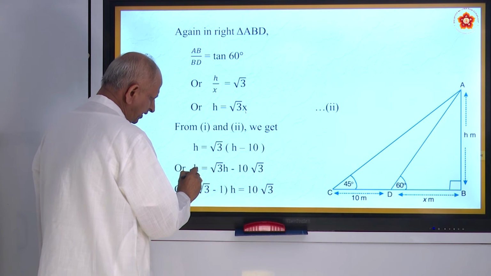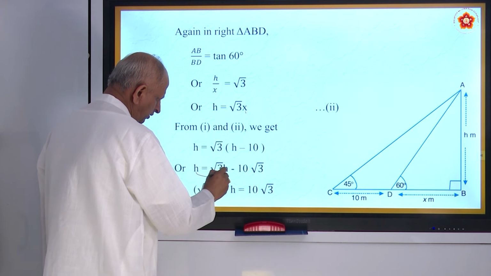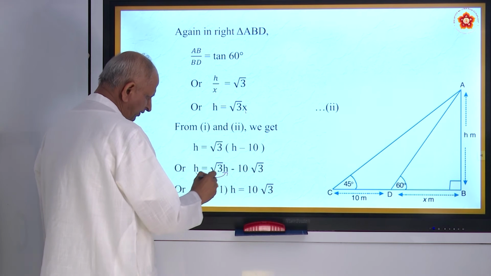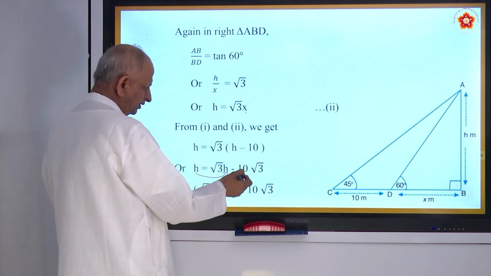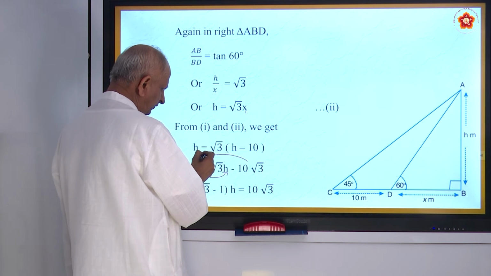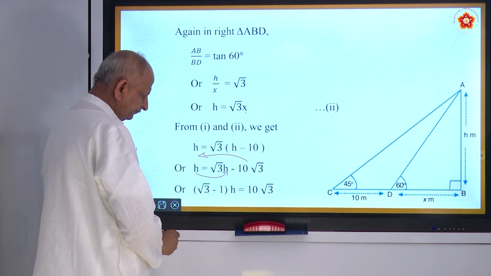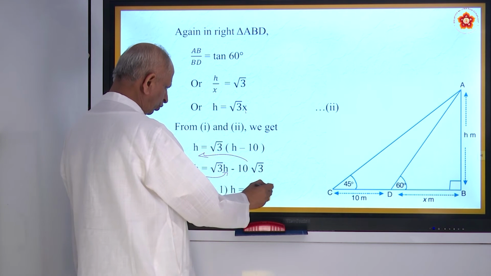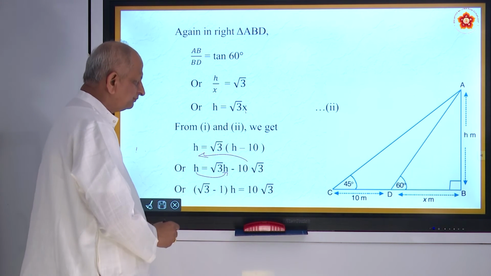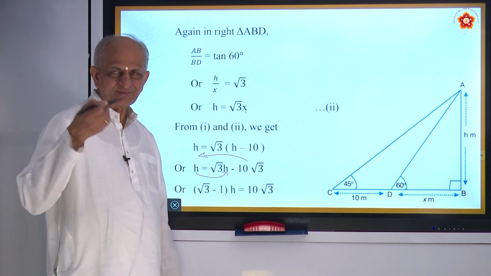If you bring this side, root 3 is common, H is common. So root 3 minus 1 into H is equal to 10 root 3. So you have H is equal to 10 root 3 by root 3 minus 1. Take it down. Taken?